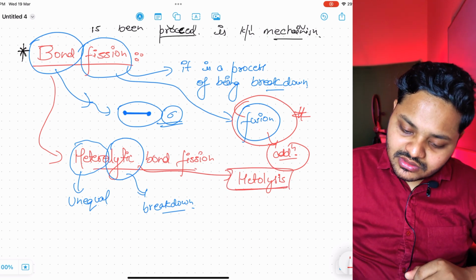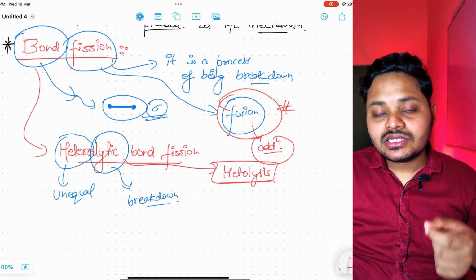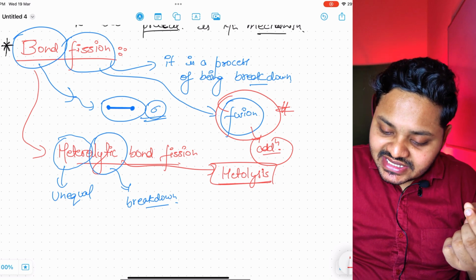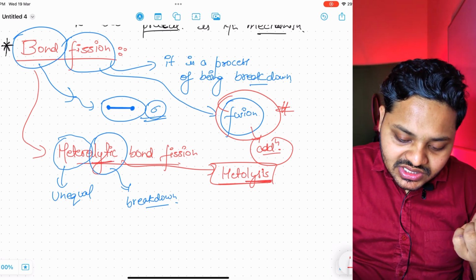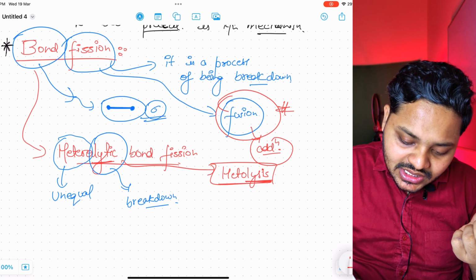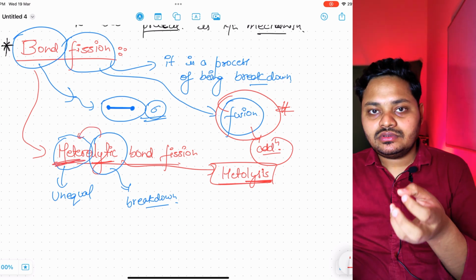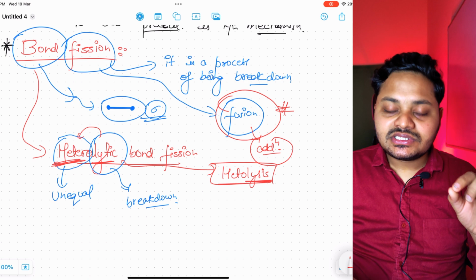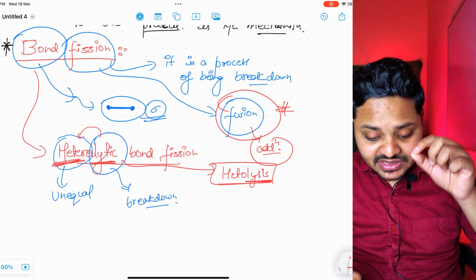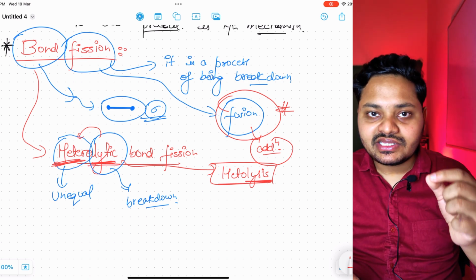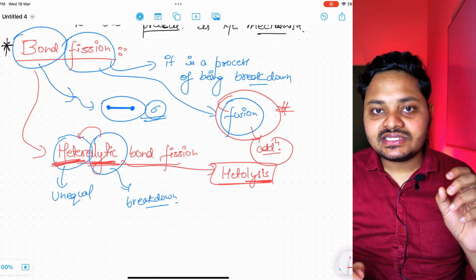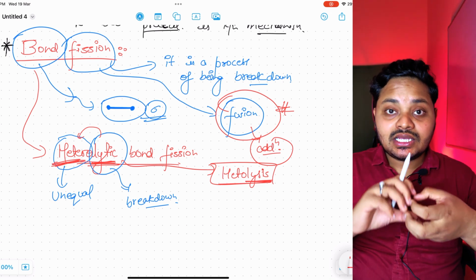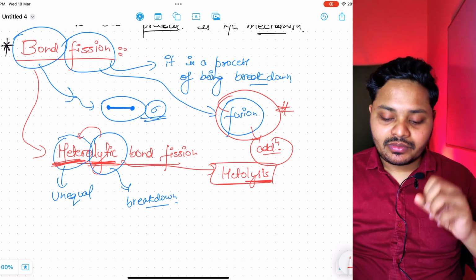Whenever the suffix is lysis or lytic, it means the adjacent term gets broken down. Lytic is not an addition. It is supposed to be the breaking down of anything. Hetero means unequal, lytic means breakdown. It means something gets broken down in an unequal format.